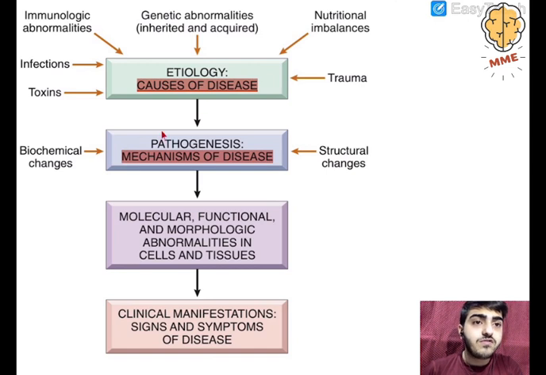Now we move to the pathogenesis, that is the mechanism of the disease. Inside the cell, the tissue, the organ, there will be some structural changes and some biochemical changes, some molecular, functional and morphologic abnormalities in cells and tissues, which will then manifest as signs and symptoms of the disease. So starting from the etiology, we move on to the signs and symptoms of the disease.